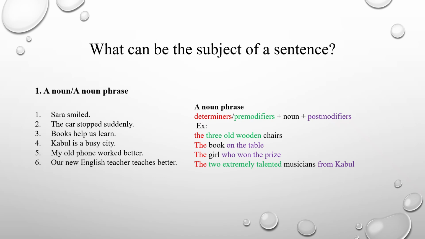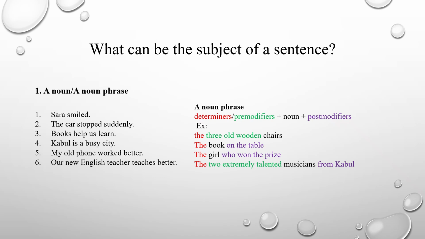My old phone worked better. In here, my old phone is a noun phrase functioning as the subject of a sentence. Or this one, our new English teacher teaches better. Our new English teacher is our noun phrase functioning as the subject of the sentence, and then we have teaches better, the remaining part of the sentence. Okay, this is the first thing that can be the subject of a sentence.